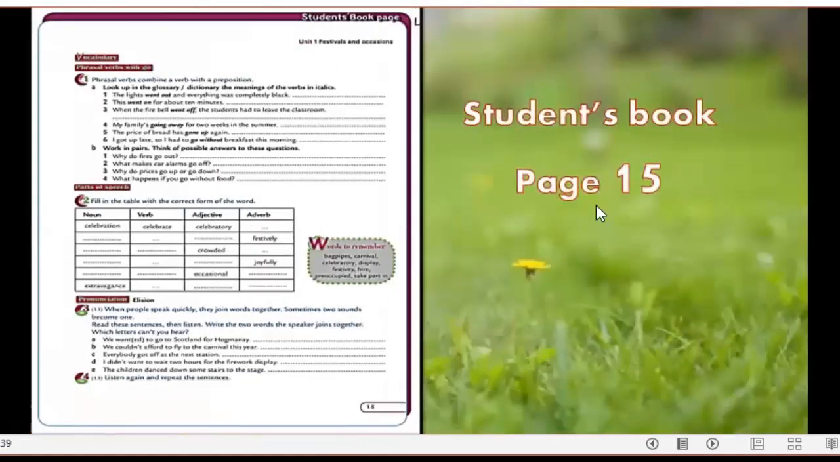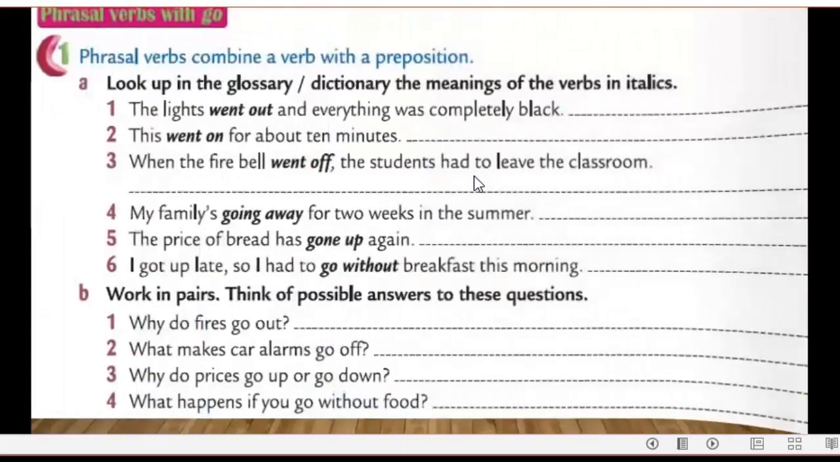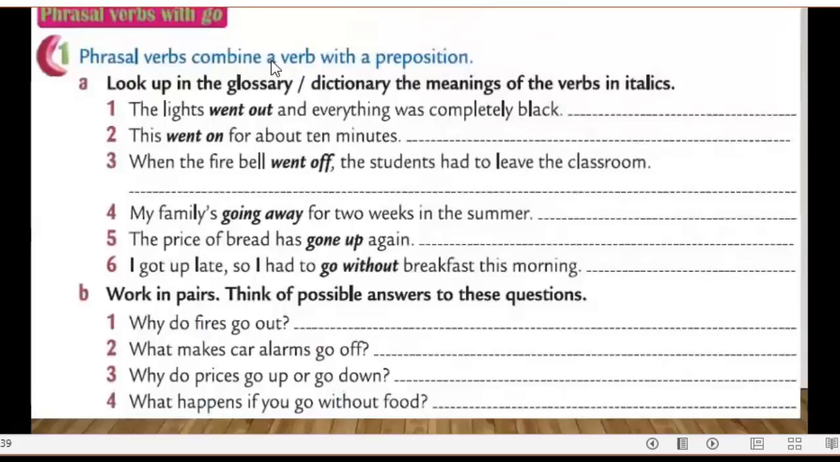Now, your student's book, page 15, please. Open your student's book, page 15. Phrasal verbs combine a verb with a preposition, as I have just said about that. Now, look up in the glossary or dictionary the meaning of the verbs in italics. For example, the lights went out and everything was completely black. What's the meaning here of went out or go out?